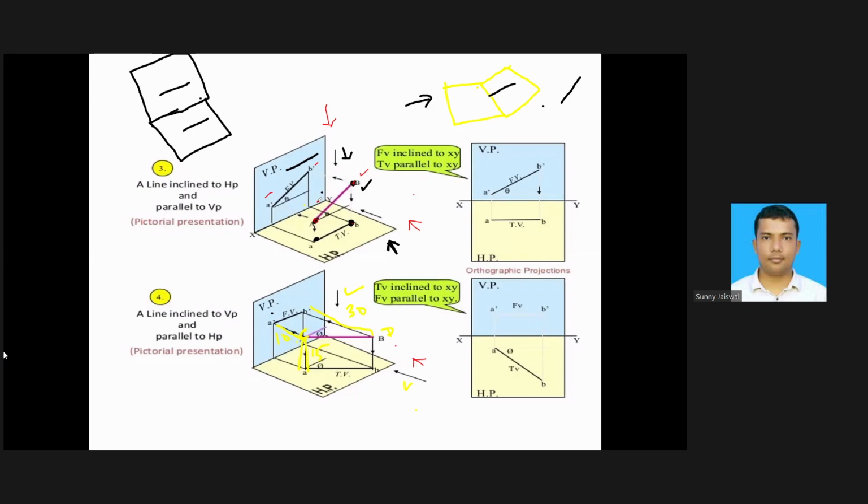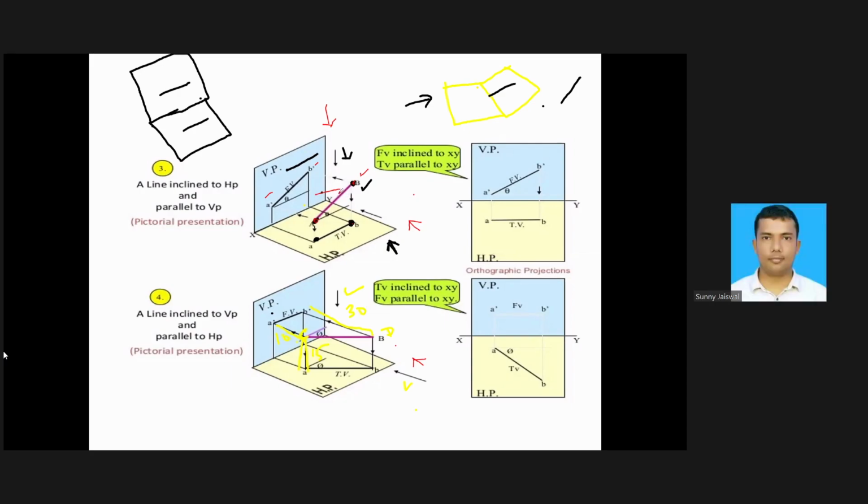Can I say there is one line which is parallel to both the planes? It is parallel to the vertical plane also and the horizontal plane also. Can I say that? Suppose I am drawing one line. You see this, this red one, in space. Can you imagine now, this line is parallel to both the planes? When you look from the front and from the top, in both cases you will get the original length because there is no inclination with any plane.